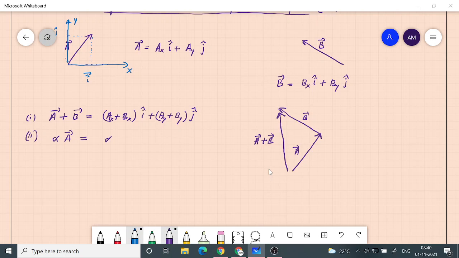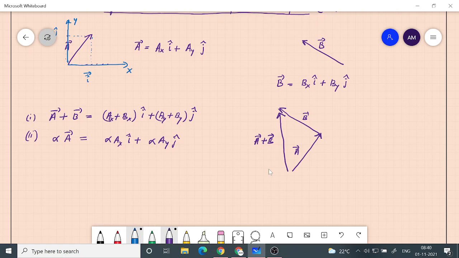So if you look at here, this will be a x i cap plus alpha a y j cap. So this is another property that is satisfied by any vector. Anything, if you want to treat it as a vector, these two properties have to be satisfied. One is the addition property, and the other is the scaling by a scalar constant. So any entity which satisfies these two properties can be treated as a vector.